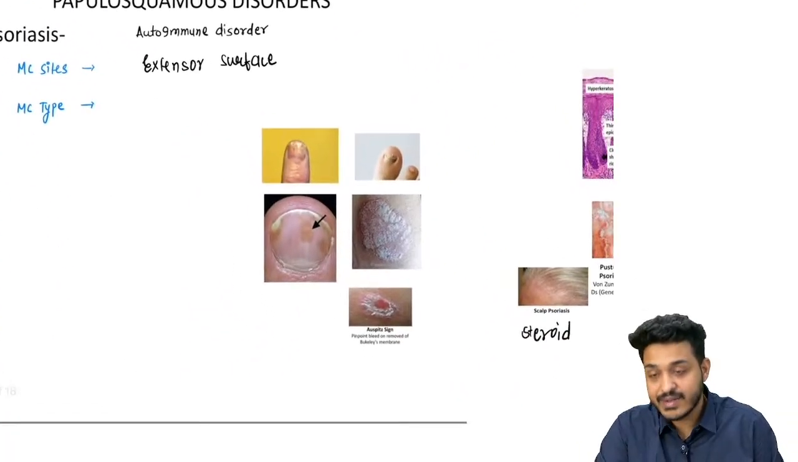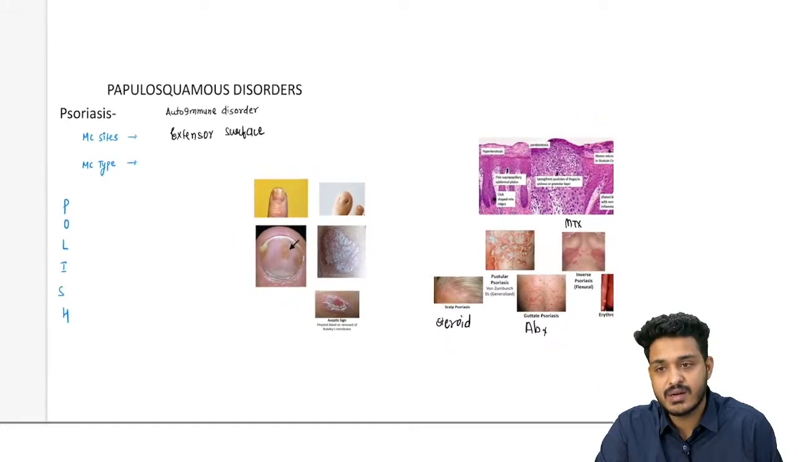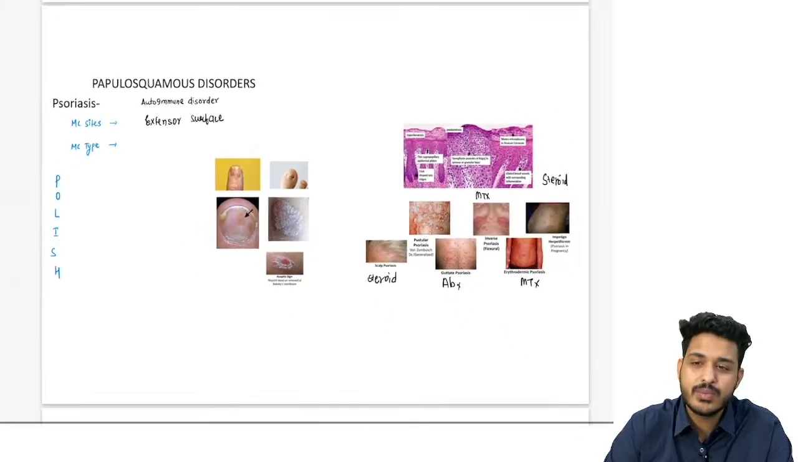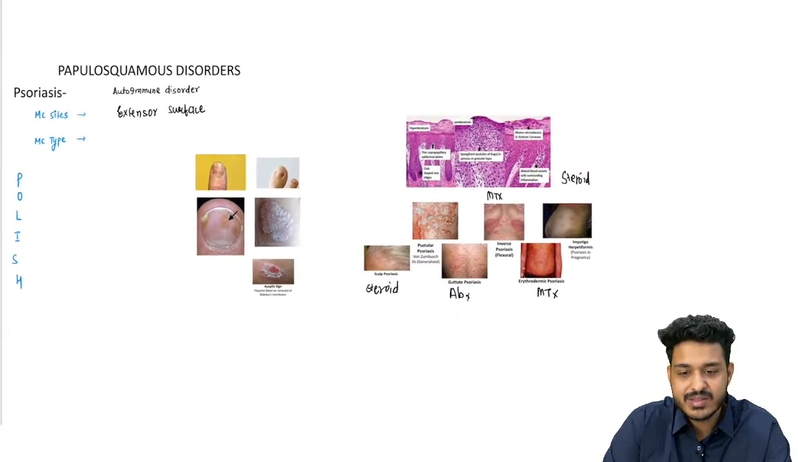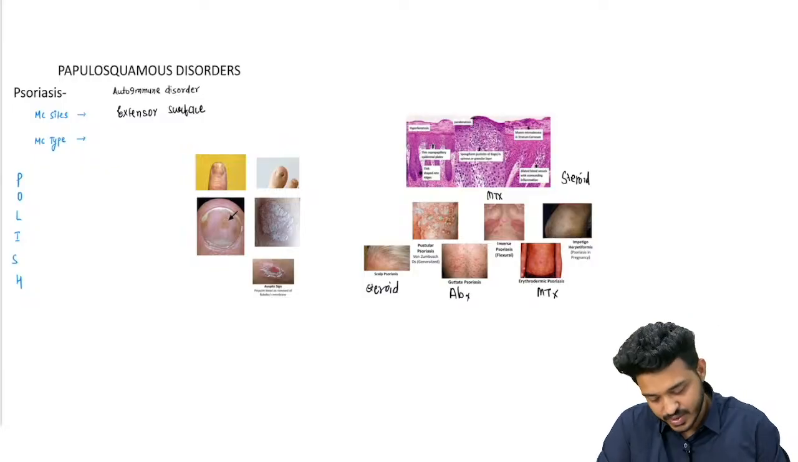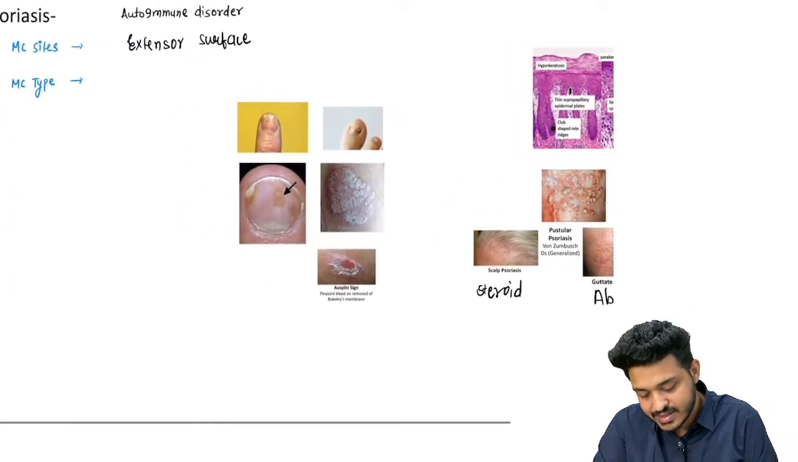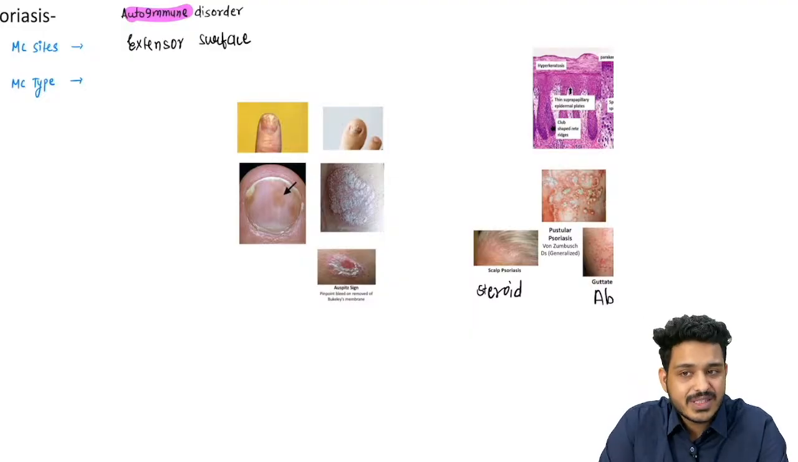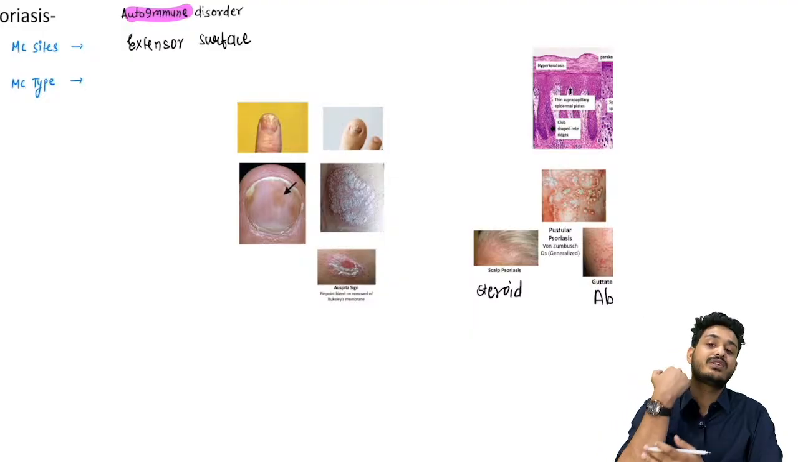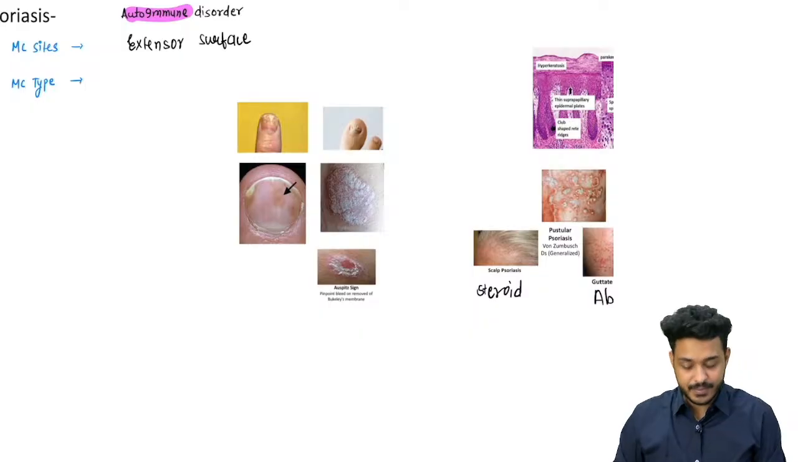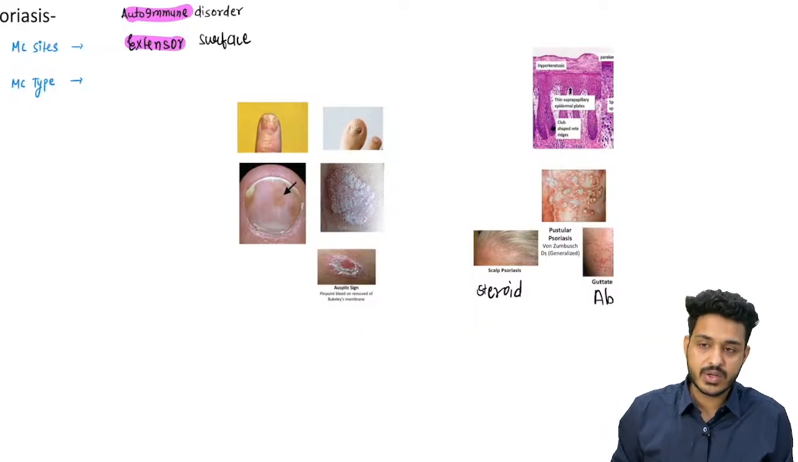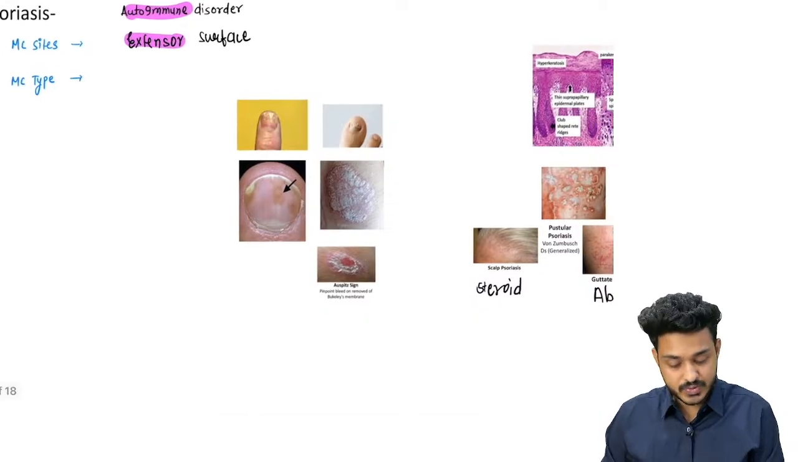Another very important topic is known as papulosquamous disorder, and the most important one that we are going to see over here is going to be what? Your psoriasis. Psoriasis is an important one, right? It is an autoimmune disorder. Most common site is going to be which surface? Outer surface. This is generally seen on the extensor surface. You can expect one question from here. What is the most common type of psoriasis you can have?